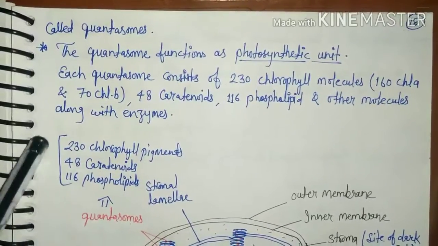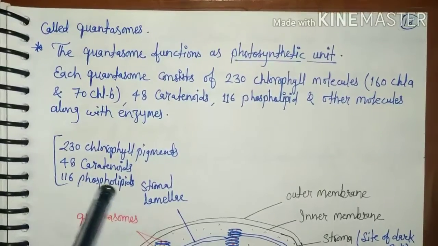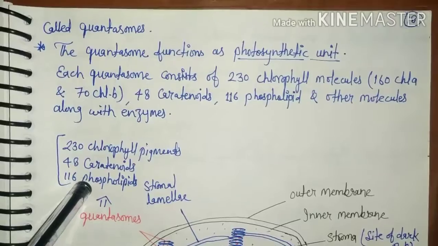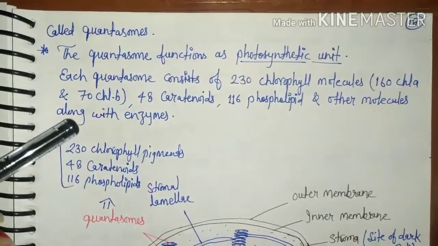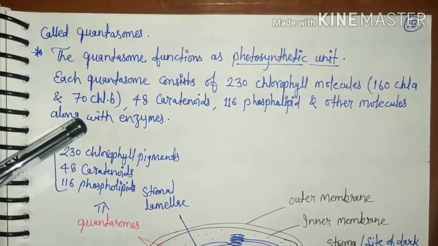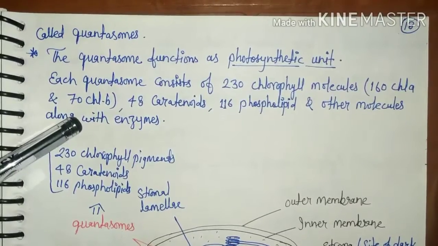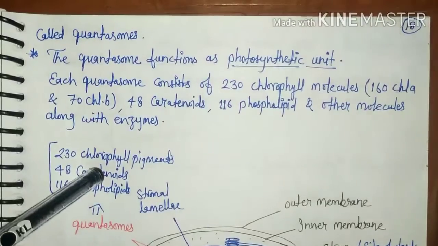Quantasomes consist of 230 chlorophyll pigments, 48 carotenoids and 116 phospholipids. And it is the photosynthetic unit because main photosynthetic pigment chlorophyll molecules are present in the quantasomes.